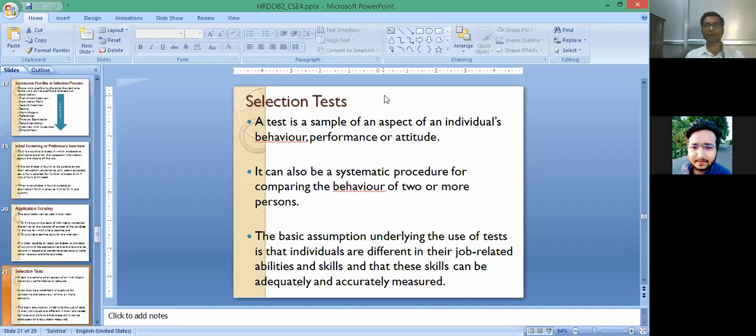And it is very important that the selection test is applied for comparison between two or more persons.